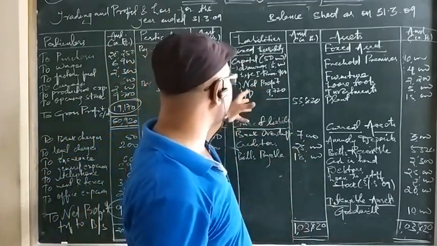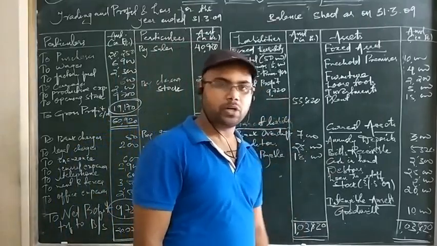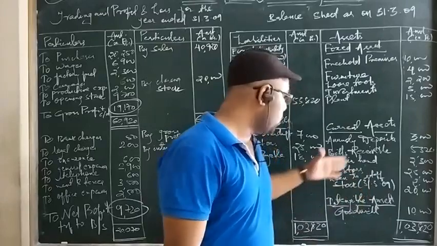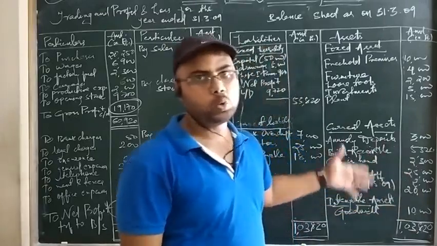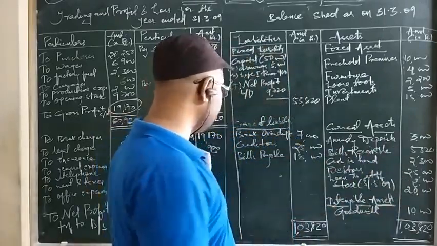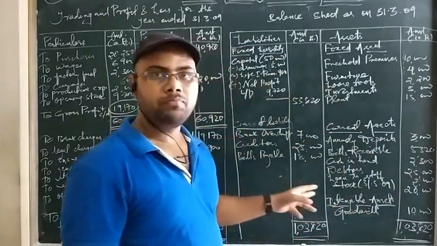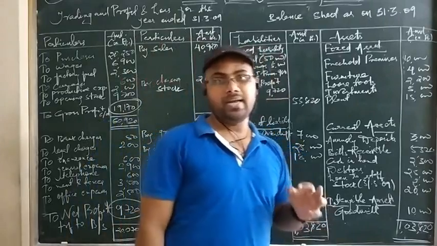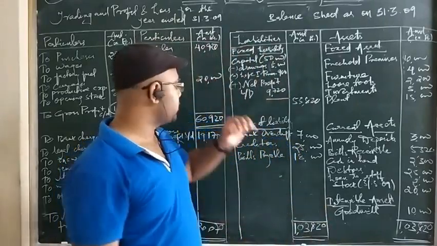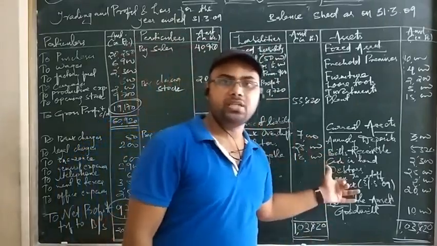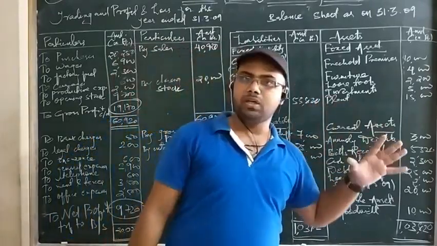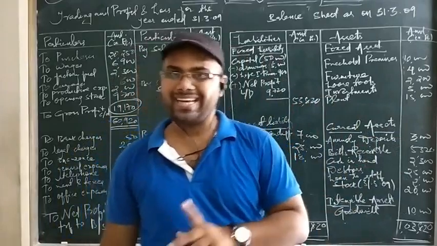I have made the total adjustment that comes to 50,820. And the total of the liability side with the asset side is again 1,03,820. So we have got all the three correct answers in this question. That is question number 13 of your Kalyani Publisher Double Entry Bookkeeping Accounting Volume 2. Okay, so you can take this question and I have posted it here. If you have any doubt regarding the posting of the items, then you can ask me without any hesitation.